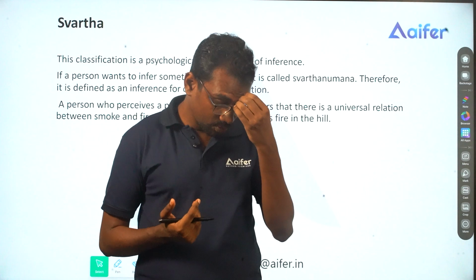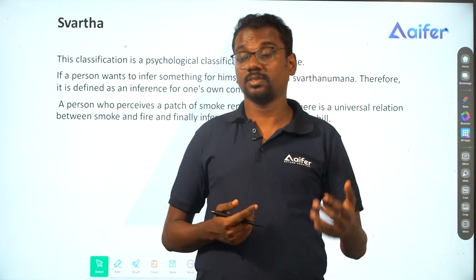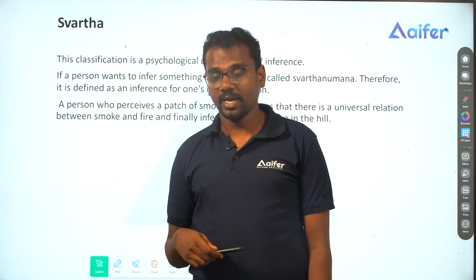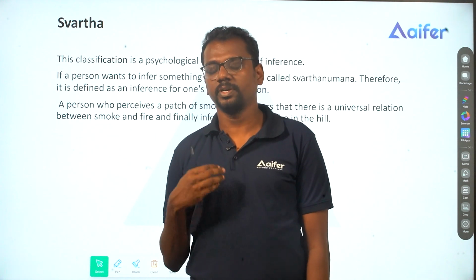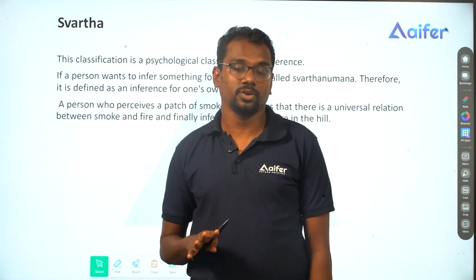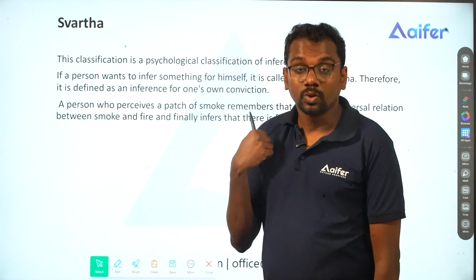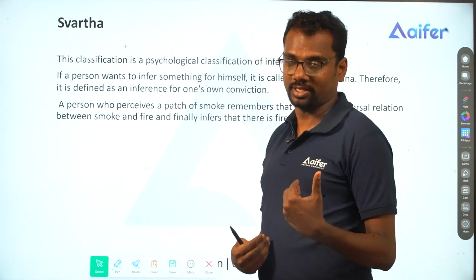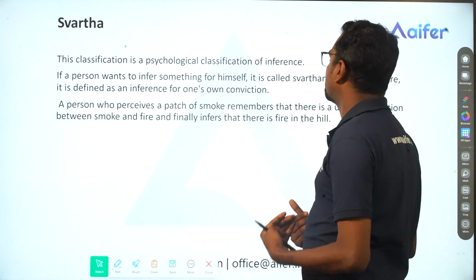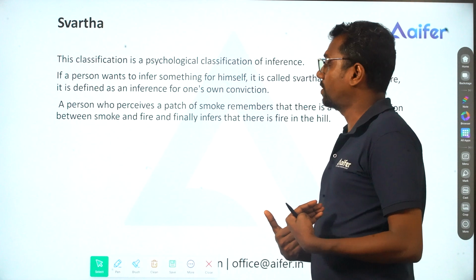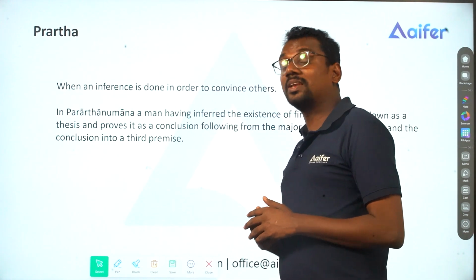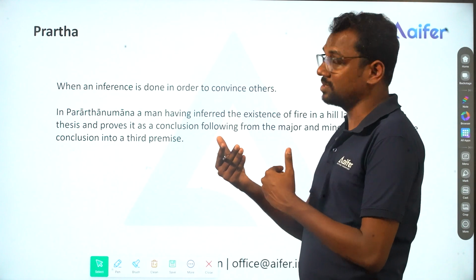For example, I have already discussed Indian philosophies and the differences. If I ask you, is it clear for you, and you ask the question to yourself and, from your brain, from your heart, you are convinced about that, then you say that I have got it. That's what Swartha Anumana is. Here we infer something for oneself, for one's conviction. Then Prartha Anumana means when we infer something for convincing others.